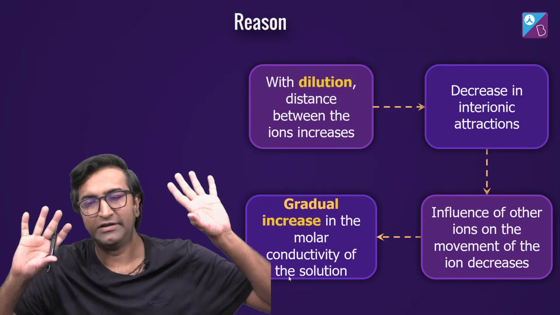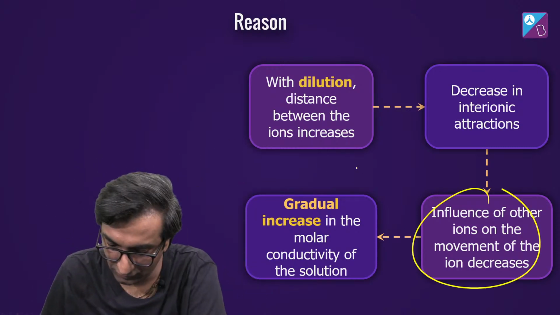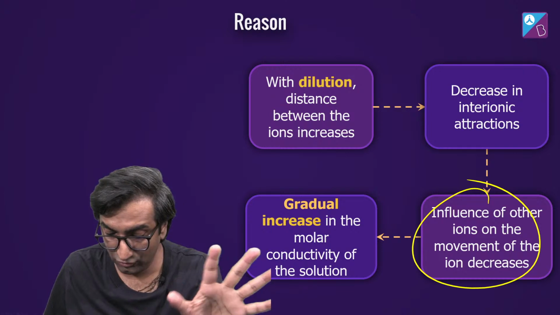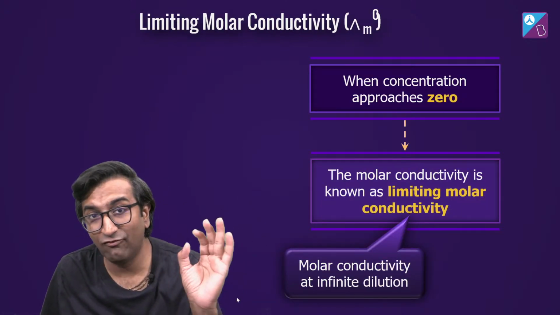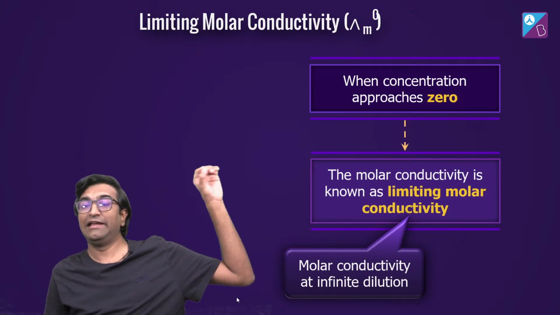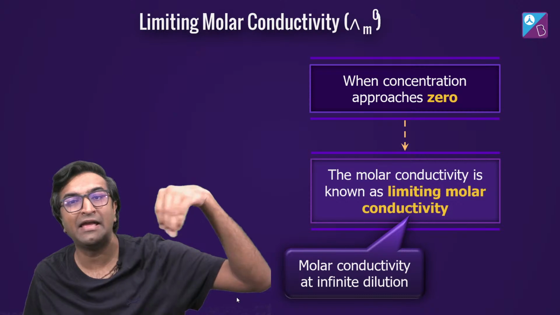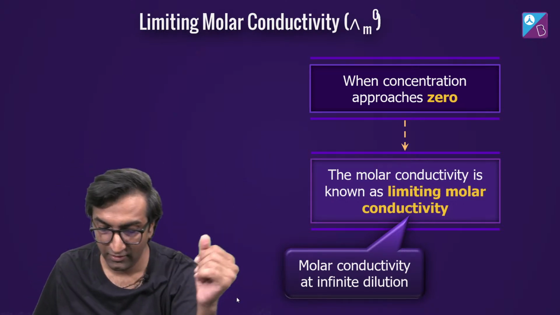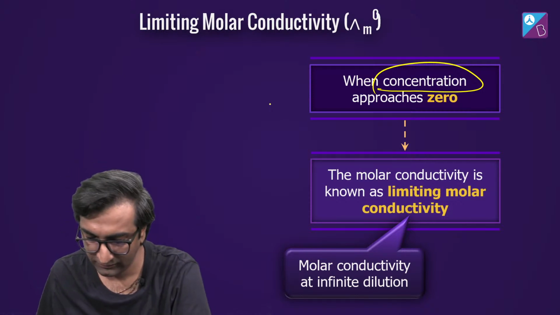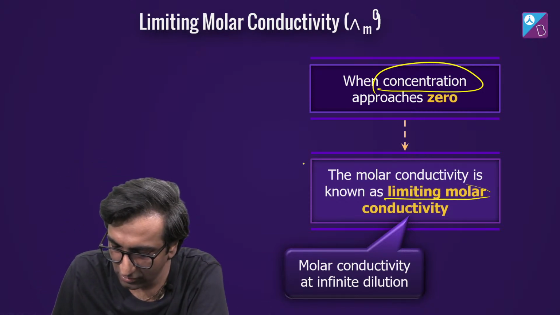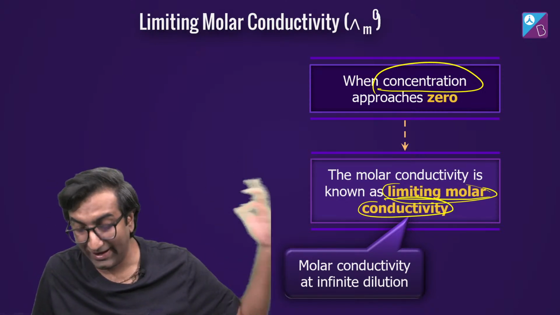With dilution the distance increases, and after a point the influence of other ions is gone, and that's great because the conductivity gradually increases. So much so that I can get a value at infinite dilution. Infinite dilution means an ion is not influenced by another ion at all, meaning concentration approaches zero, a very low concentration. We call this value the limiting molar conductivity. And this is the beauty. With this graph I can figure it out.